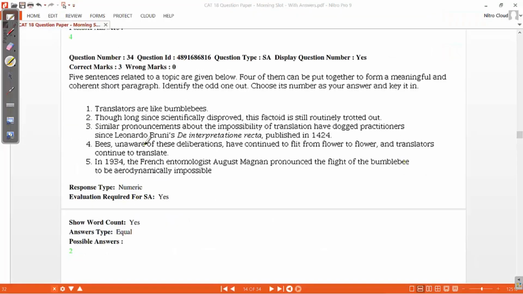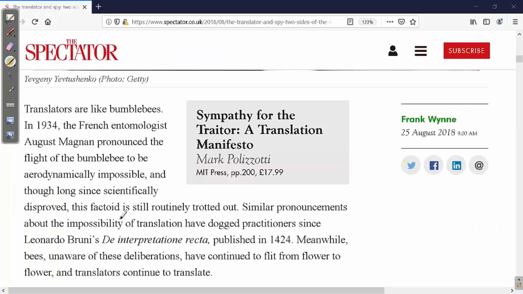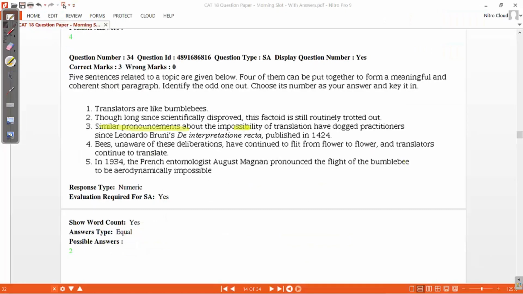Now this particular sentence is created as a separate sentence: "Though long since scientifically disproved, this factoid is still routinely trotted out." Okay, great. So we have sentence number 1, sentence number 5, and then it goes to sentence number 2. Then it says, "Similar pronouncements about the impossibility of translation have dogged practitioners since Leonardo Bruni published in 1424."